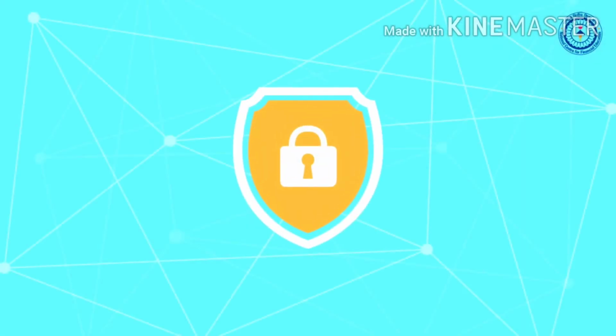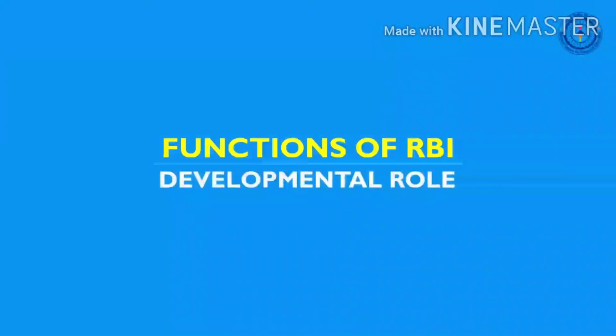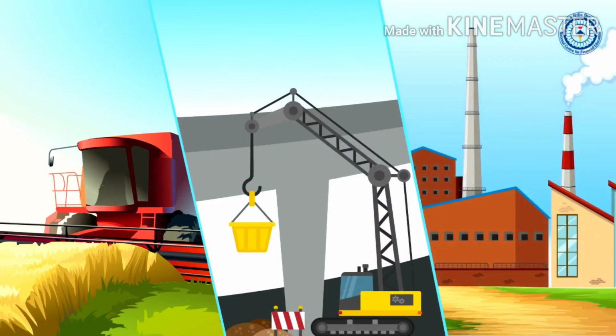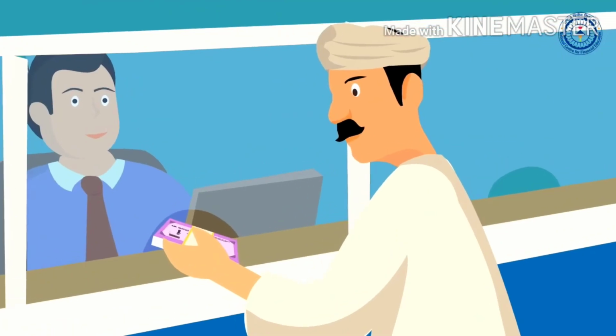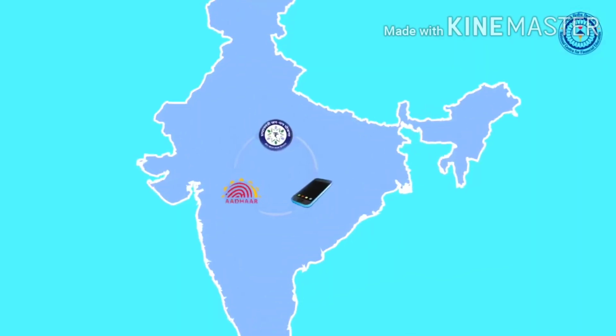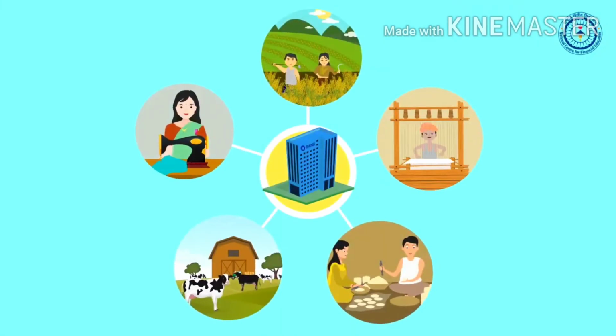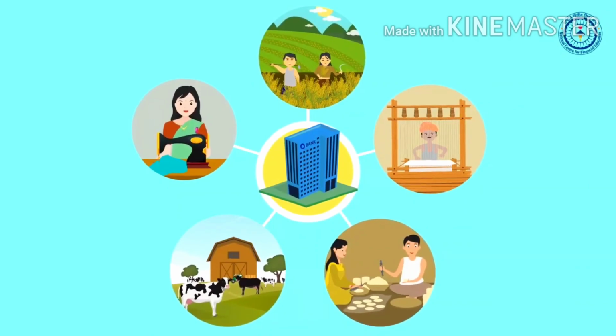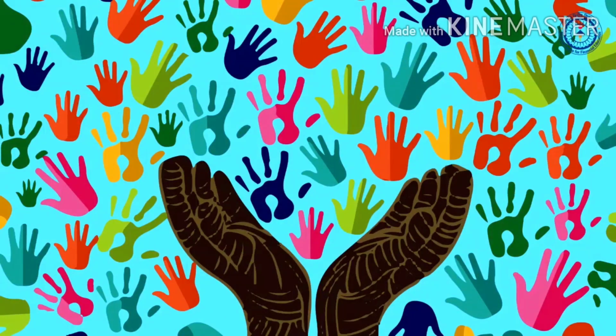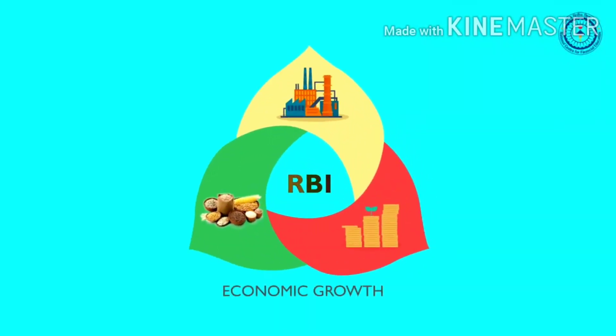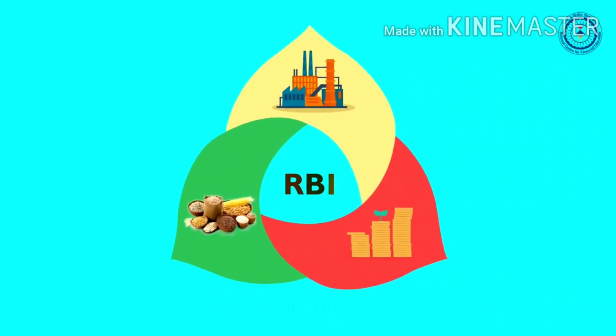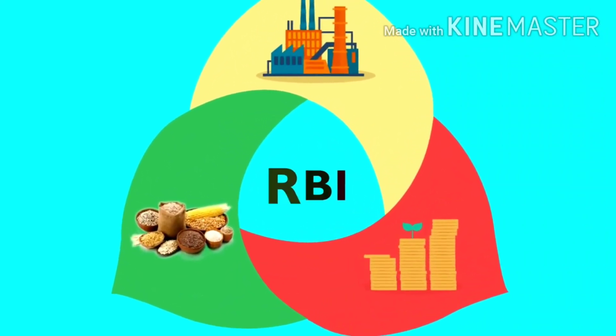As the regulator and supervisor of the banking system, the RBI has a critical role to play in ensuring system safety and soundness on an ongoing basis. Developmental role. The Reserve Bank has taken an active role in supporting developmental activities in the country, like ensuring loans to poor farmers and access to financial services to all Indians, and encouraging efficient customer services throughout the financial system, resulting in financial inclusion. Thus, RBI plays an important role in helping the country to achieve